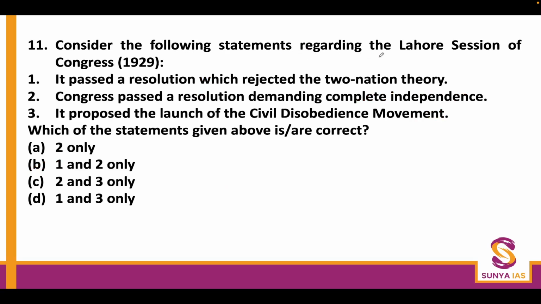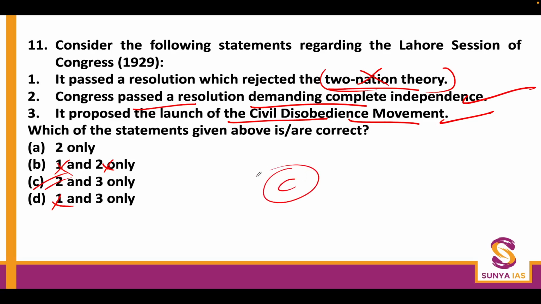Consider the following statements regarding the Lahore session of Congress in 1929. It passed a resolution which rejected the two-nation theory. The two-nation theory was not discussed officially yet, so no question regarding it came up. The moment you reject the first statement, you have only two options. Congress passed a resolution demanding complete independence. This is right. It proposed the launch of the civil disobedience movement in this session. Is it right or wrong? It is right, although the decision of when and how it would be launched was left to Gandhiji. So the C option is right here.